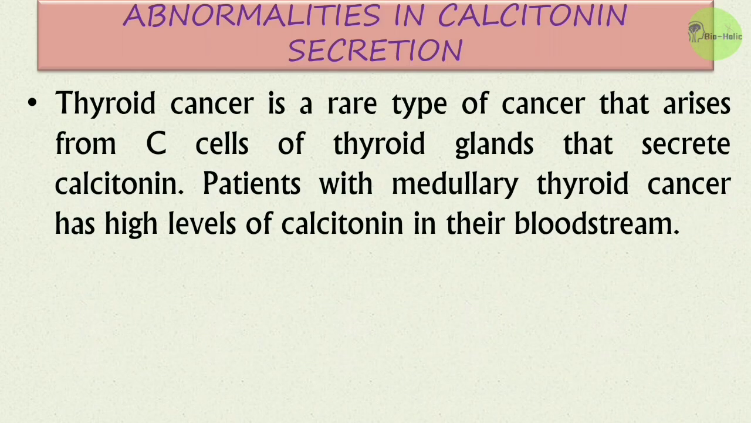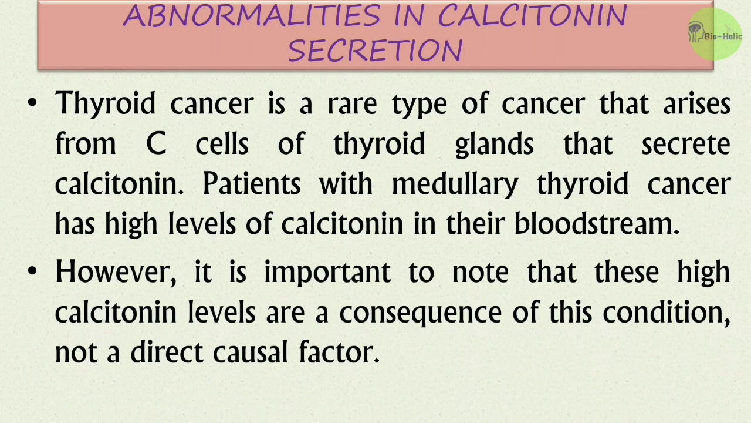Now, what happens if there are abnormalities in calcitonin secretion? Thyroid cancer is a rare type of cancer that arises from C cells of the thyroid gland that secrete calcitonin. Patients with medullary thyroid cancer also have high levels of calcitonin in their bloodstream. However, it is important to note that these high calcitonin levels are a consequence of the condition and not a direct causal factor.